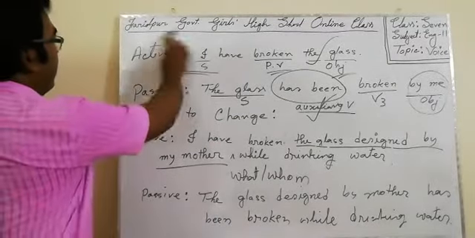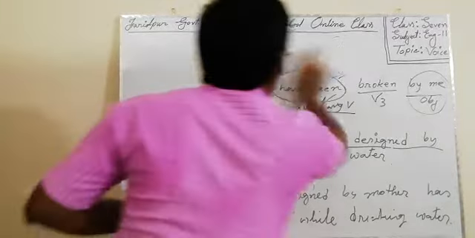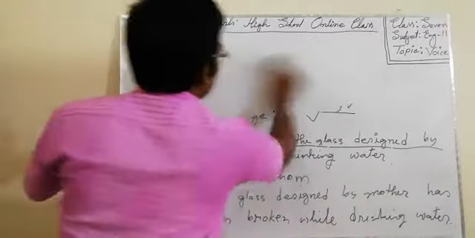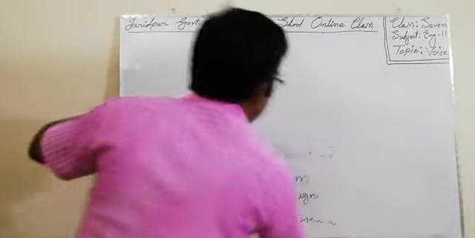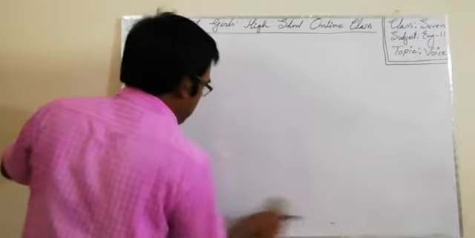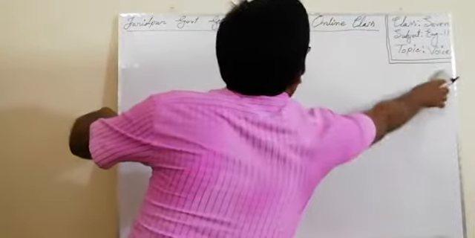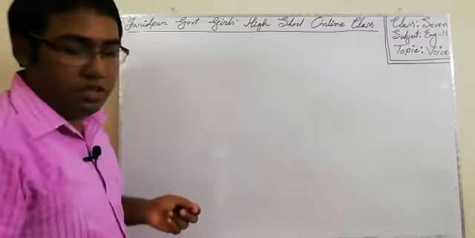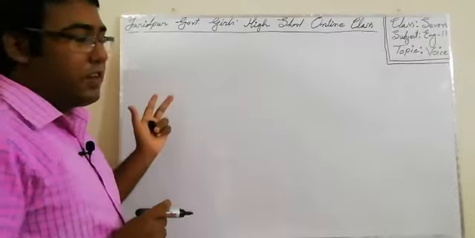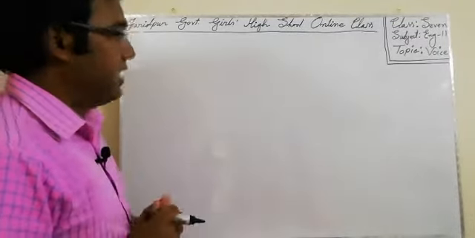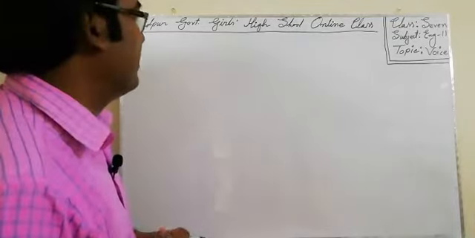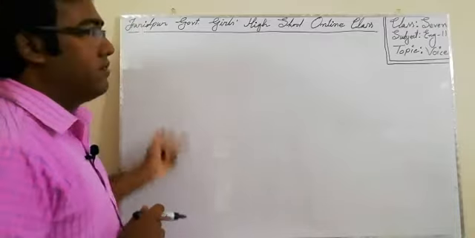So I'm cleaning the whole board. To select the auxiliary verbs, generally students memorize, but there is a very special trick to find out the auxiliary verbs. I'm trying to show you that.